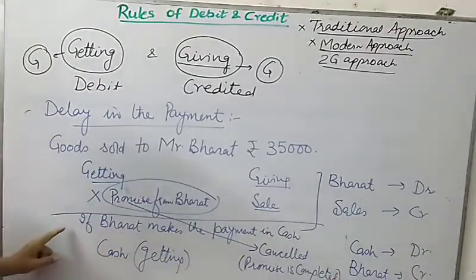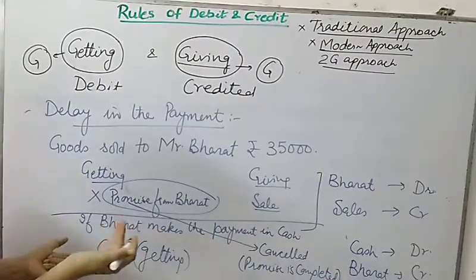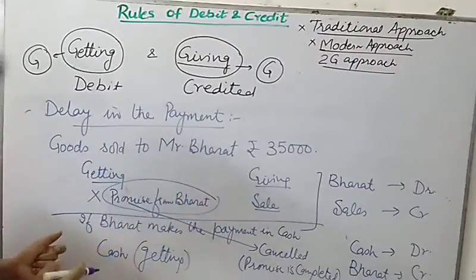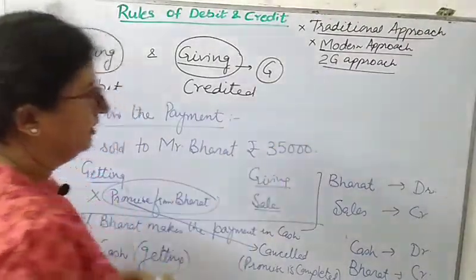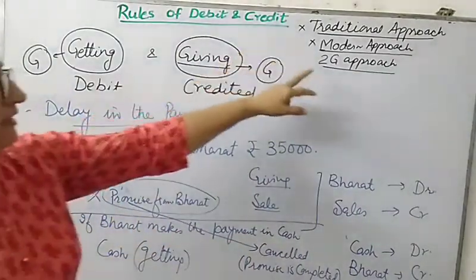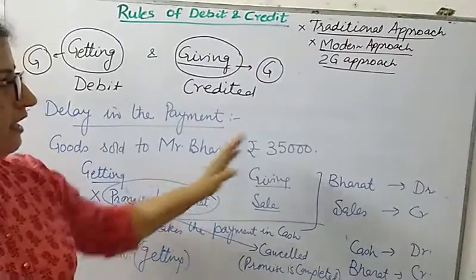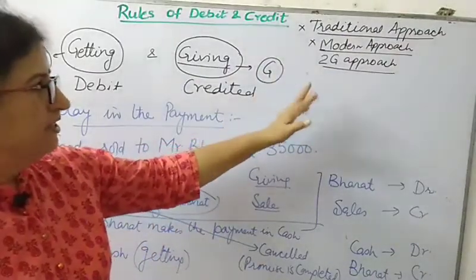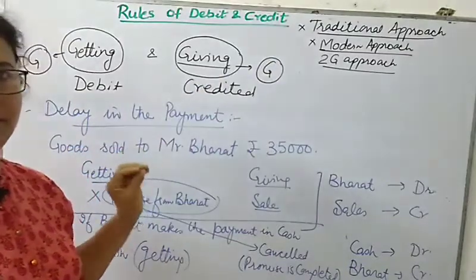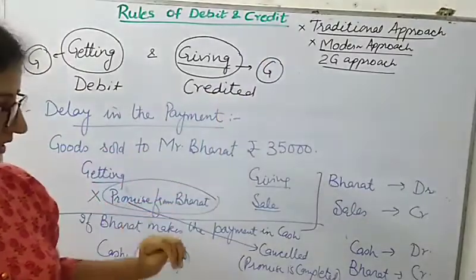And in the previous transaction of credit purchase, you will follow the same system. When you are giving a promise and when you are fulfilling your promise, in that case you will cancel it. So now let us see whether this particular 2G approach is applicable, because we are testing this approach. I find that this approach is comparatively simple. How you make the journal entry is immaterial, but you should know the correct concept behind this. So I hope through this also you will be able to make the correct journal entry, but we are proving it here.